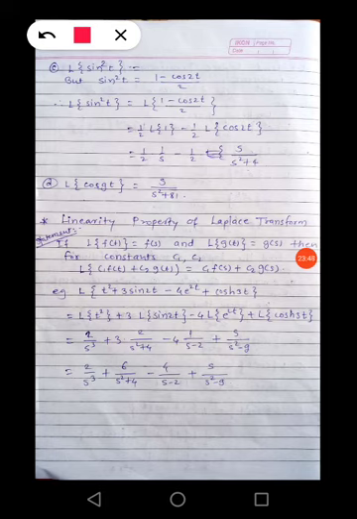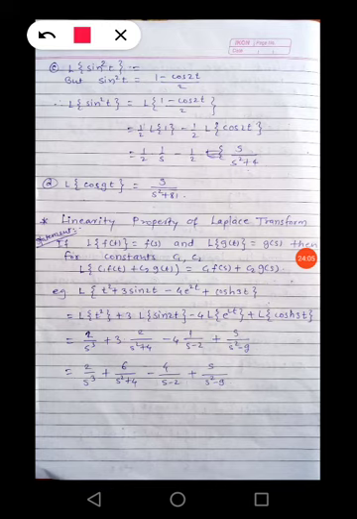For example, Laplace of t square plus 3 sin 2t minus 4 e raised to 2t plus cos hyperbolic 3t, then what is the value of Laplace of this function? So Laplace of t square plus 3 times Laplace of sin 2t minus 4 times Laplace of e raised to 2t plus Laplace of cos hyperbolic 3t.